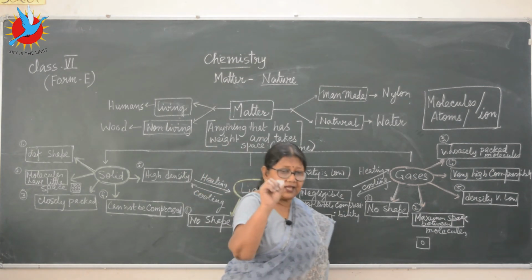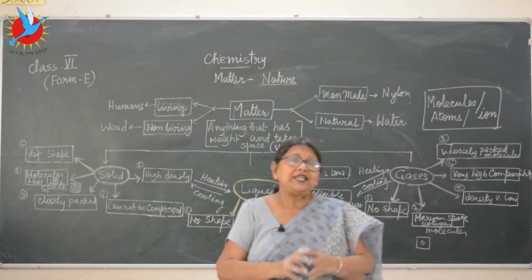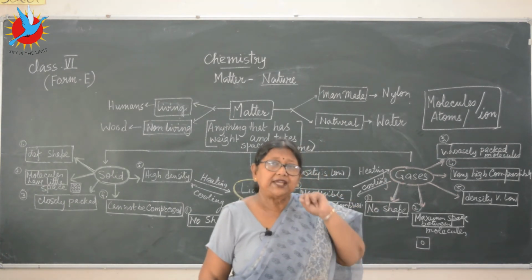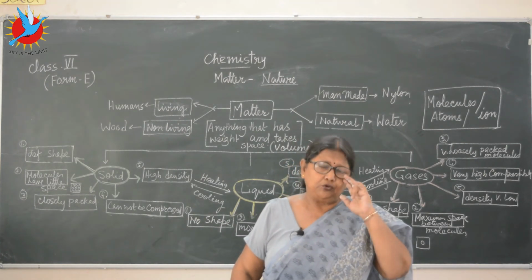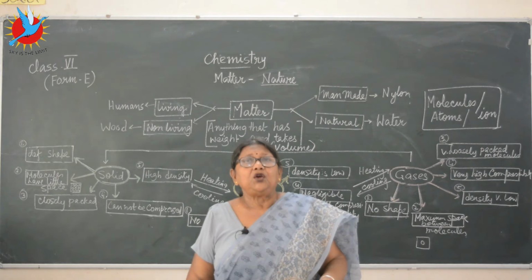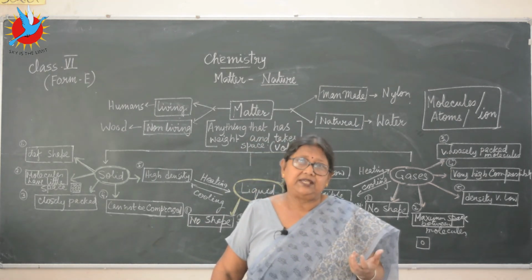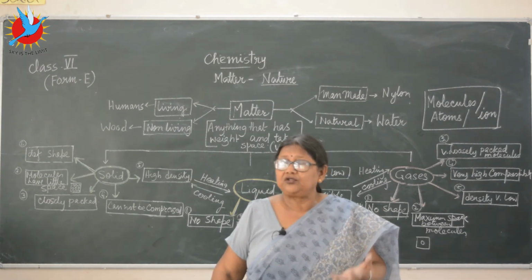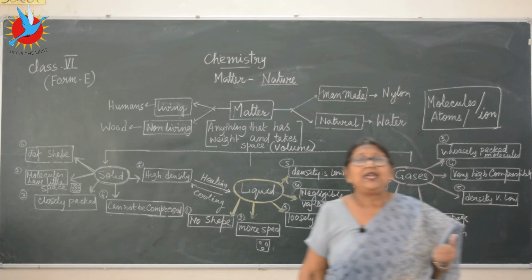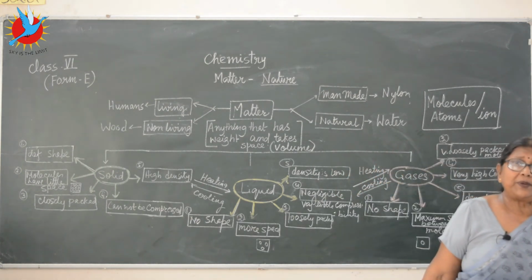Here is one little thing I would like to add before I finish my lesson. Two very commonly used terms: one is vapor and the other is gas. You should understand clearly the difference between the two. Gases are those substances which under normal conditions exist in the gaseous state, like oxygen and hydrogen. That's why they are called gases. But what is vapor?